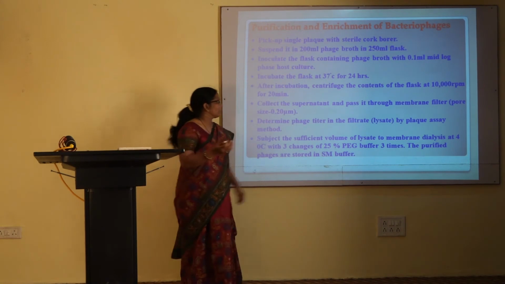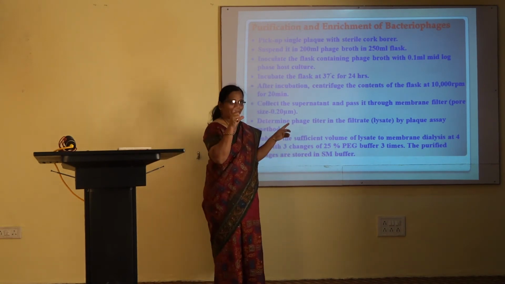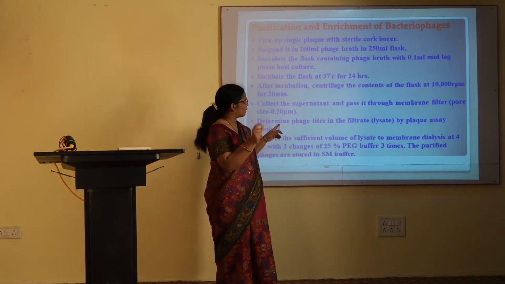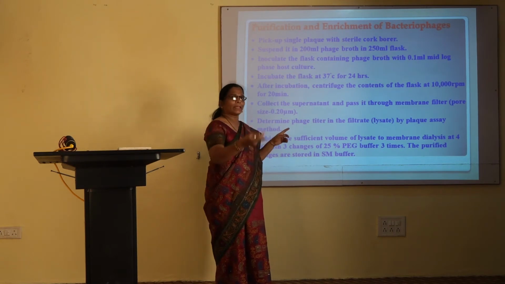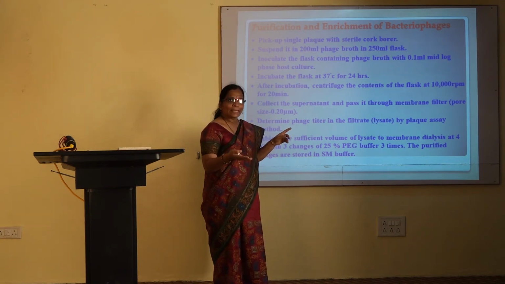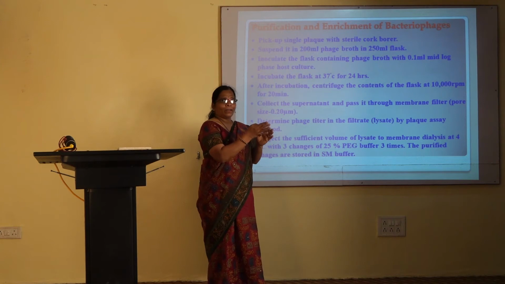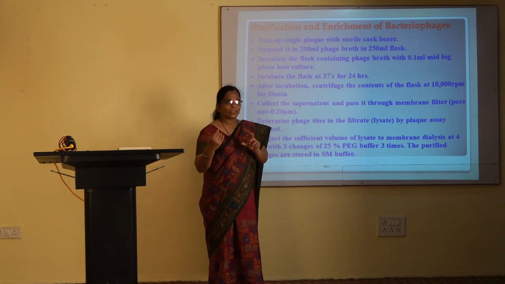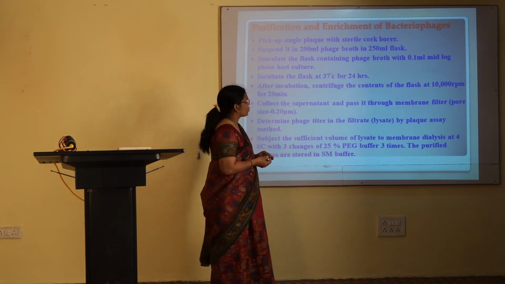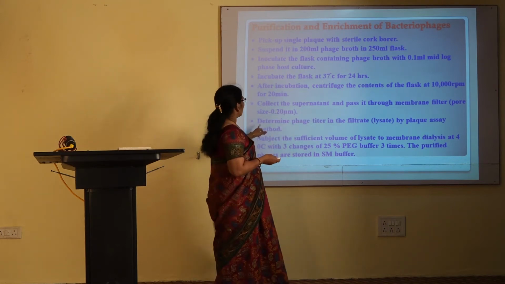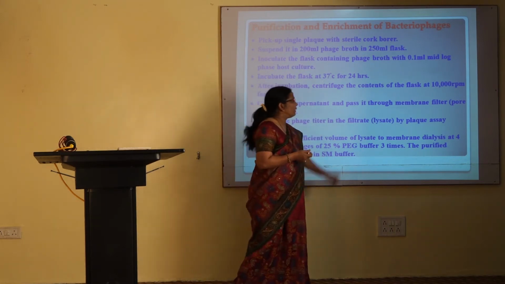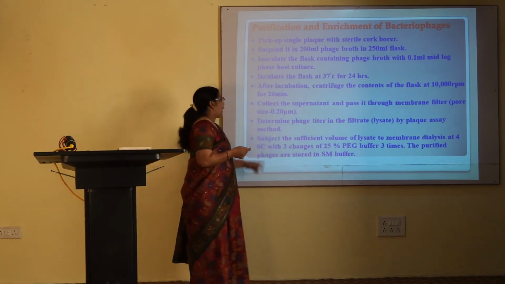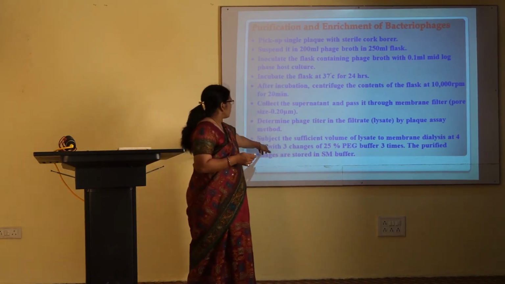Phage titer is nothing but the concentration of phages in that liquid. The filtrate we can also call a lysate, just as we have a bacterial suspension, we call that suspension of phages a lysate. You can determine the phage titer in the filtrate by the plaque assay method.